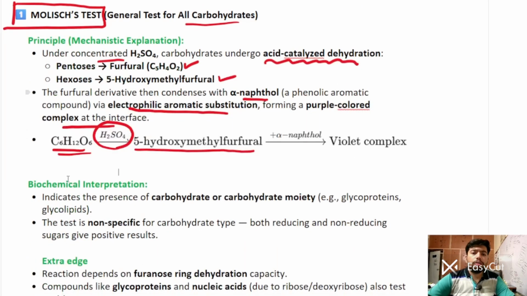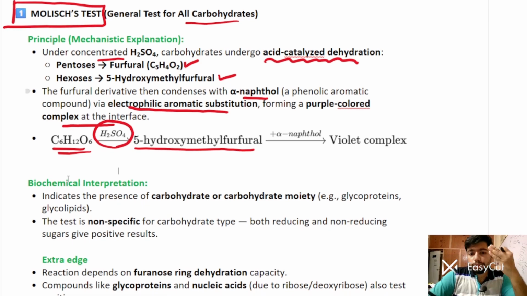Carbohydrates or carbohydrate moieties, that is glycoproteins and glycolipids, will also show this test positive. This is a non-specific test for carbohydrate, because both reducing as well as non-reducing sugars will yield this test positive. Conjugate molecules like glycoproteins and mucopolysaccharides also show this test positive. Mucopolysaccharides are present in the mucus of gastric juice. So fresh gastric juice, taken from a Ryle's tube, will also show this Molisch test positive. So this is a non-specific test.